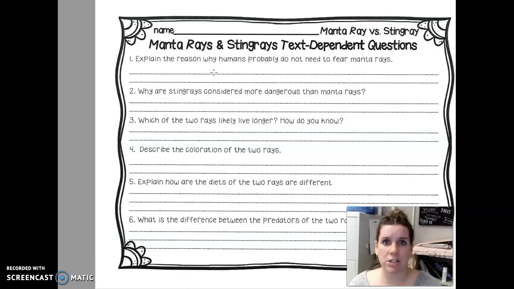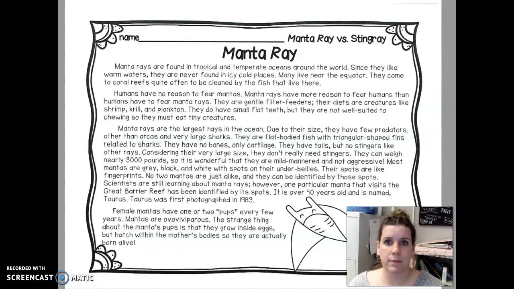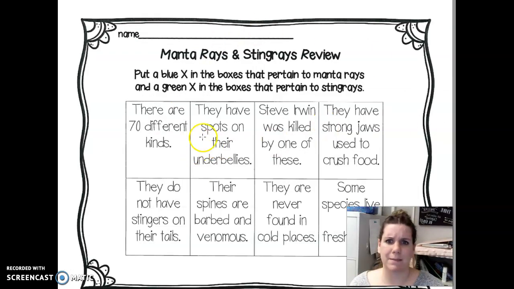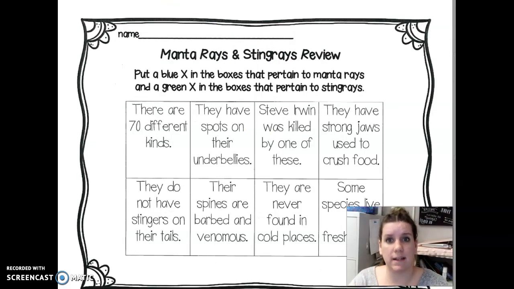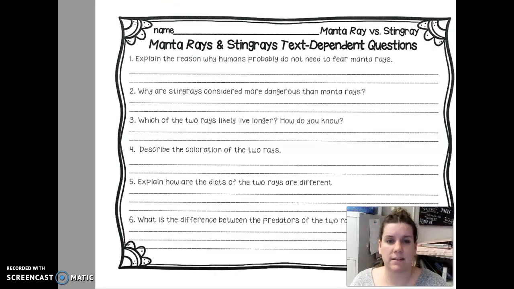So those are your directions for today. I would probably go back and reread. So you're going to reread your article. Make sure you do this little review with some X's on the ones that are manta rays, the X's on the ones that are stingrays, and then these questions. And you're going to submit them to us. There are 2 separate submissions. So this will be submitted as one assignment, and this is submitted as the other assignment just to make it a little bit easier for you. Have fun.